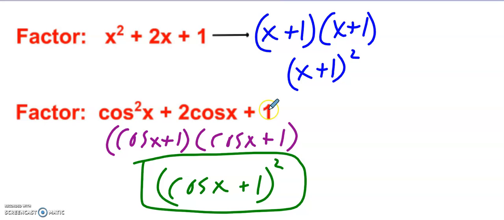So the same thing is true with trig functions. Whenever we have, like in this case, cosine of x, I just want to think of that as my variable, right? Because that's all one thing. So I'm not separating that in any way. So I have thing squared plus 2 times that same thing, and then plus 1. So that factors the same way that this did. So cosine of x plus 1 times cosine of x plus 1, or cosine of x plus 1 quantity squared.